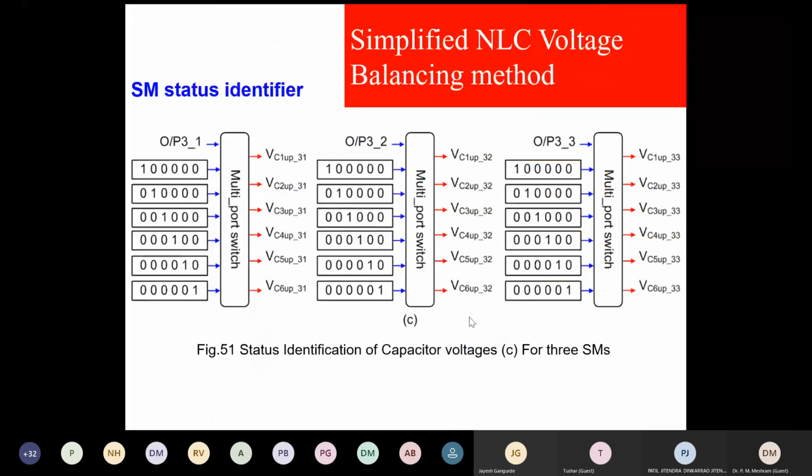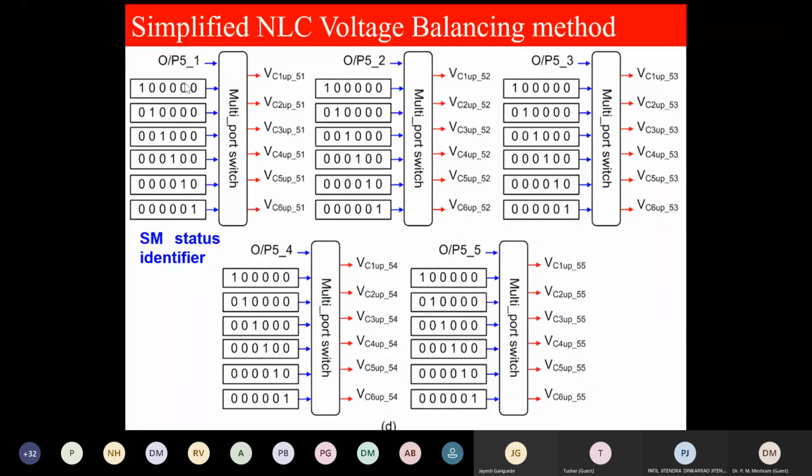Now, I will have to make the same process for 3 minimum or 3 maximum. In this step, I will have to take out VC1, VC2, VC3, VC4, VC5, VC6. And again, it is for 5, 5 minimum, 5 maximum. Every input to be taken out at what time when it comes 1, I need 1.